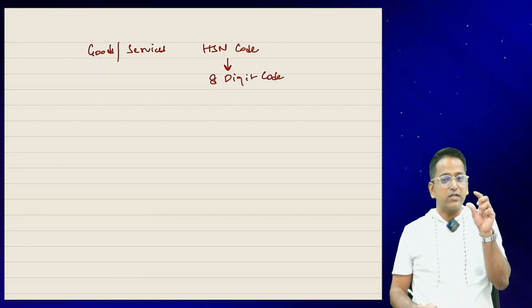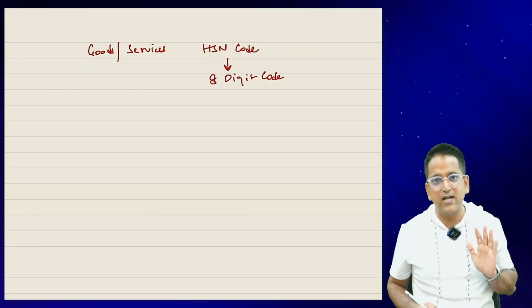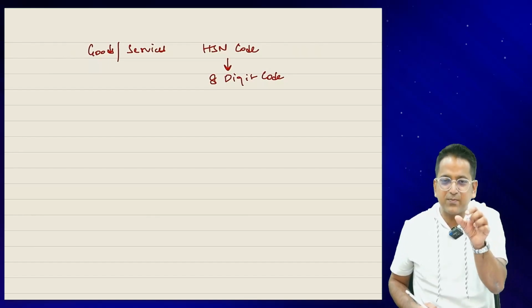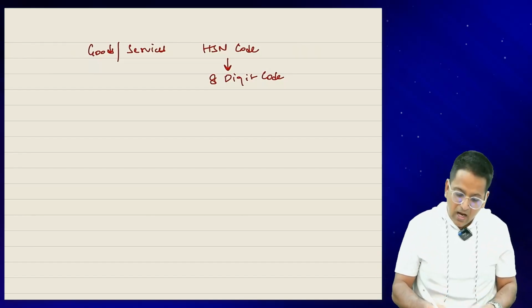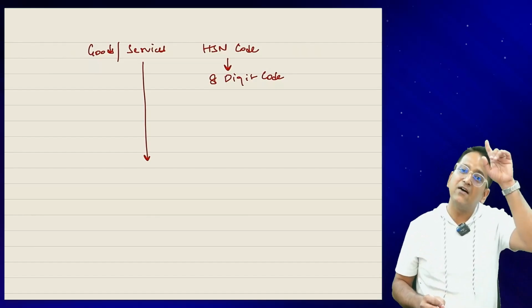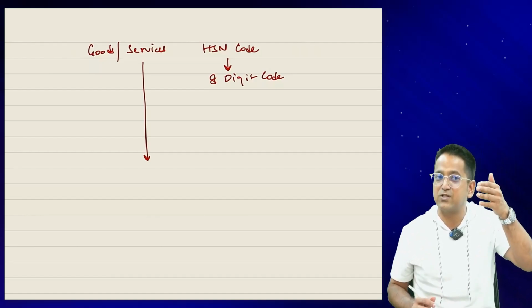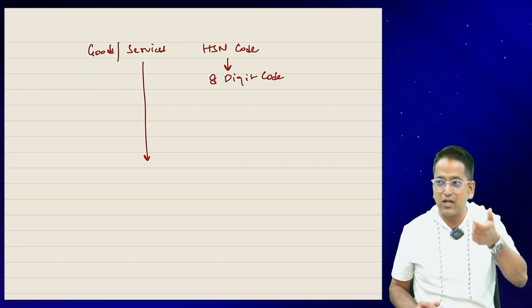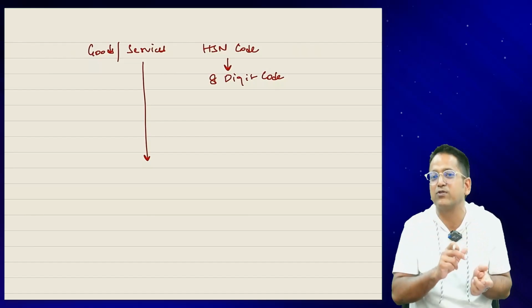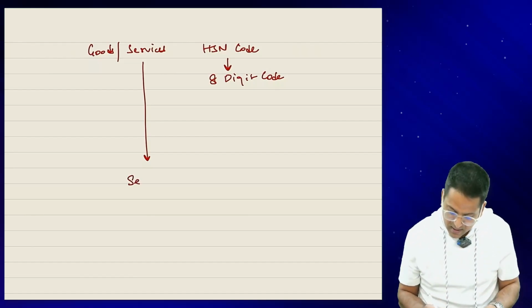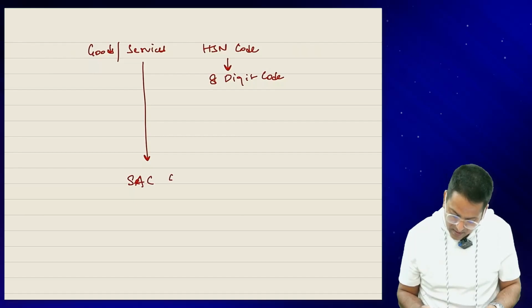Okay. So for goods, we have adopted the international code and the rate was attached to it. Our HSN code is ready. But for services, till today, previously service tax used to be applied to services. When service tax was levied, the rates applied were based on the SAC code. What does SAC code mean? Service Accounting Code.